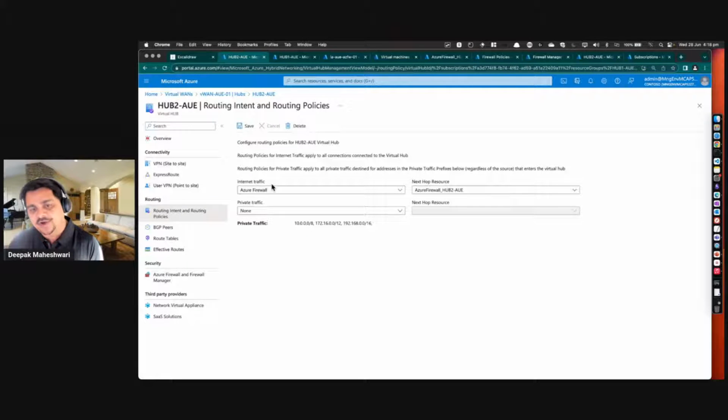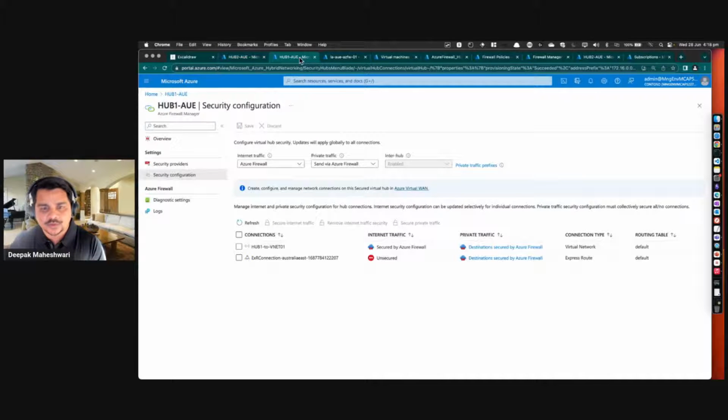But yes, if the traffic reaches the other hub, that traffic will actually be inspected in that hub. So if you have a mixed environment, one hub will inspect the traffic where the firewall is configured, and the hub which doesn't have a firewall will not inspect the private traffic.